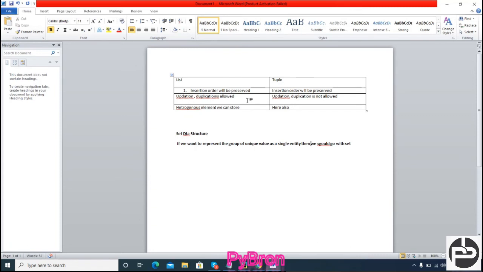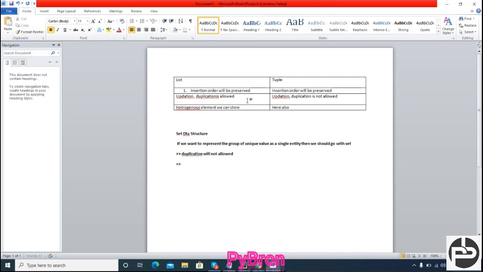Next, we were talking about the set. So once this is done, what is next? Duplication is not allowed. In case of set, it will not allow duplication. Third, insertion order will not be preserved.